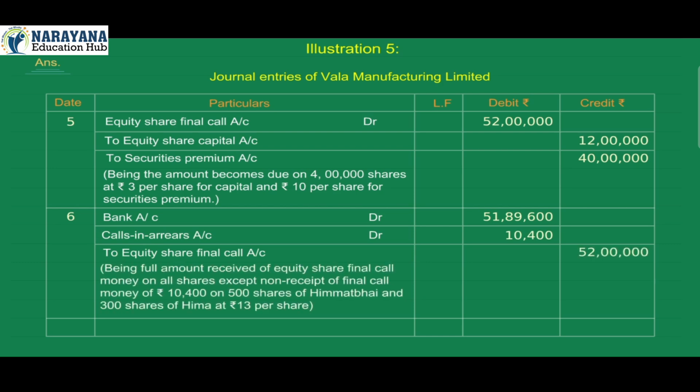Being full amount received of equity share final call money on all shares except non-receipt of final call money of rupees 10,400 on 500 shares of Himmat Bhai and 300 shares of Hima at rupees 13 per share. Total debit 6 crore 52 lakh, credit 6 crore 52 lakh.